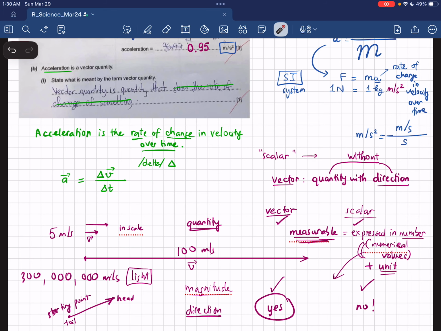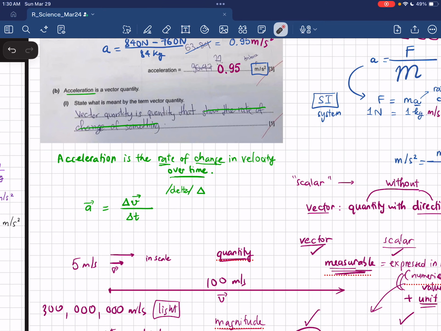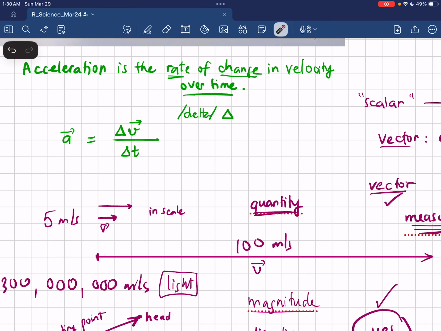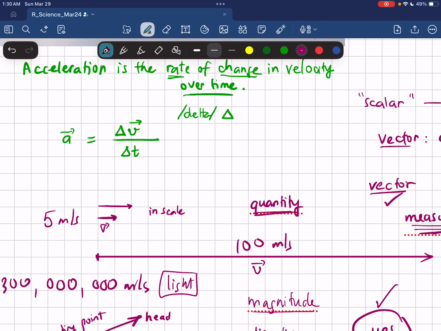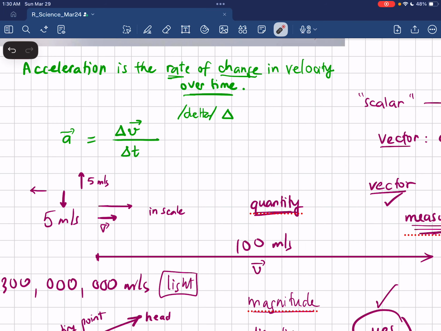So that's magnitude. Okay, and if you have 5 towards the right like this, to the east, right, it will be different if you have someone travel at 5 meters per second to the north, right? Or if someone travels this way to the west, or someone travels this way to the south. So you can see direction matters as well.